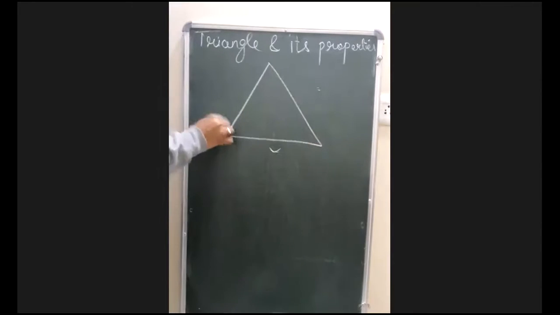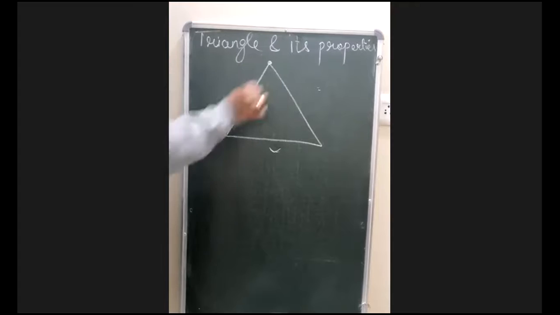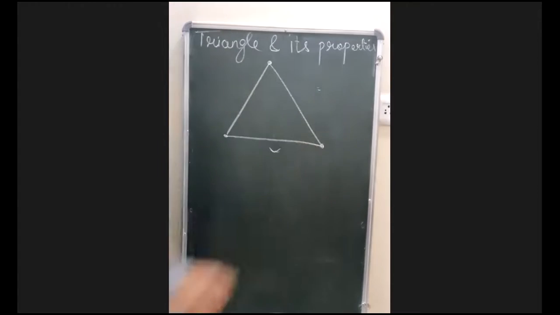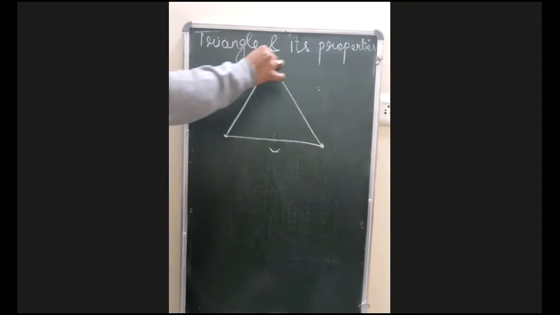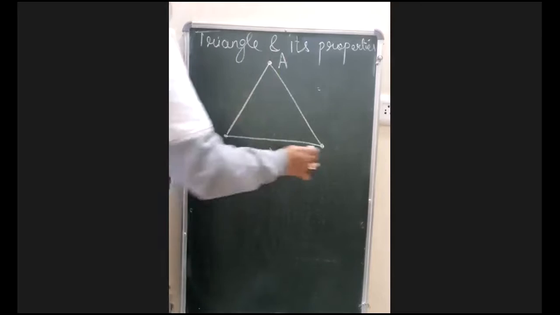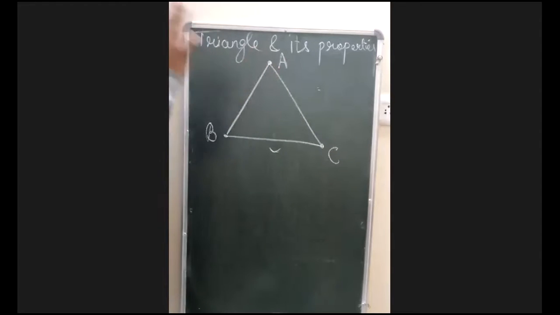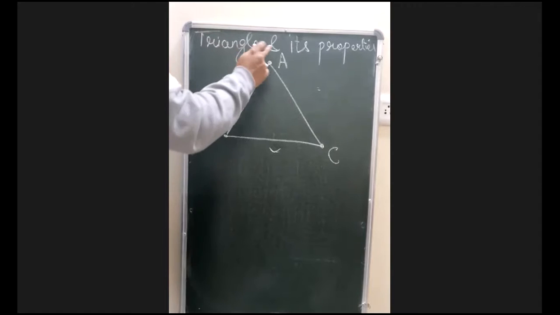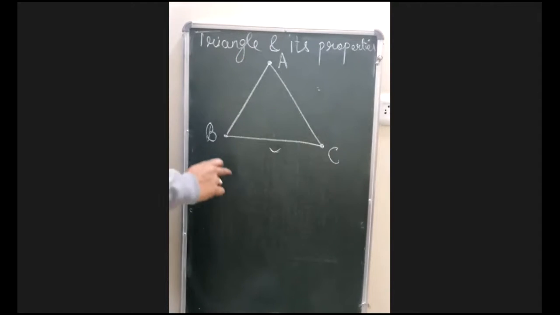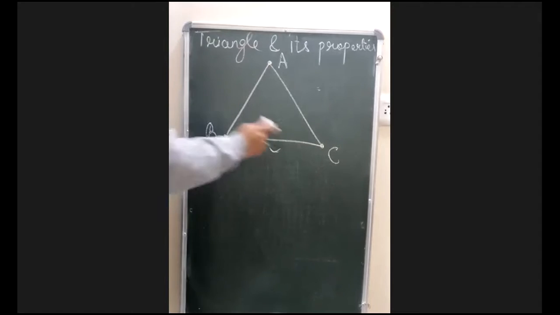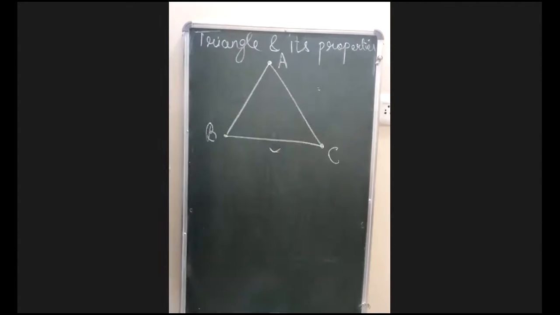In a triangle, you all know that there are three vertices. Okay, let's say the names are A, B, C. So in this triangle there are three angles, three vertices and three sides as well. Vertices are A, B and C. Angles are angle A, angle B, angle C, and sides are AB, BC and CA. Now if I ask what a median is, remember, median is a line segment.